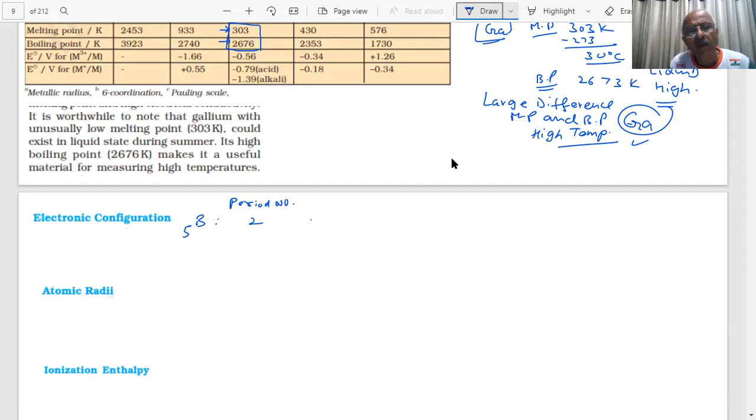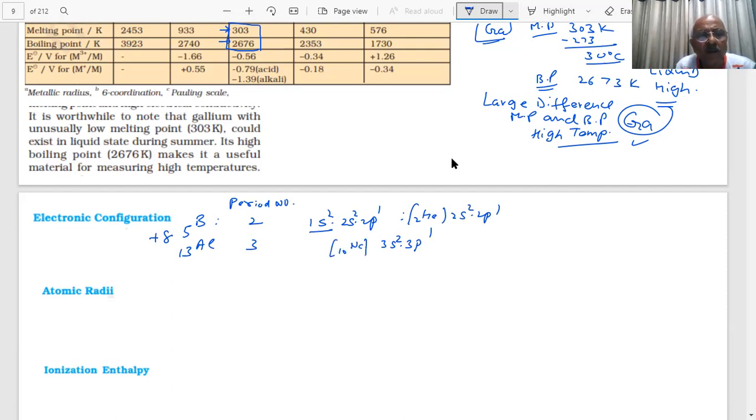So you are taking 1s2, 2s2, 2p1. What is the next? Aluminium. Period number 3 means 3s2, 3p1. So what is 1s2? Helium. And 2s2, 2p1, what will this be? Neon.